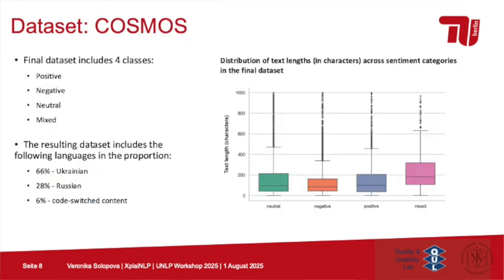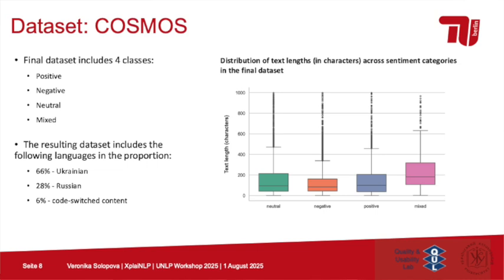Then we decided to annotate it with four classes to make it a bit more comprehensive. So we didn't go for super classes like super positive and super negative, but we still decided to include a lot of mix. In terms of lengths, basically you can see here that messages are also quite interesting because they are usually longer than the others, which makes sense because they have to incorporate both negative and positive sentiment.